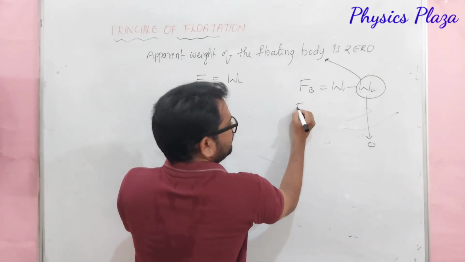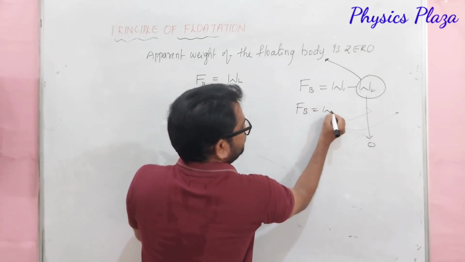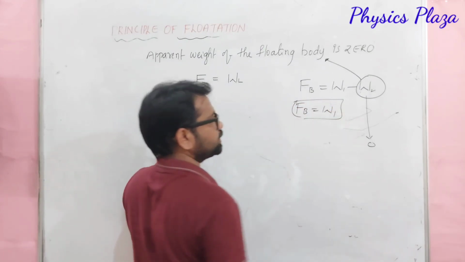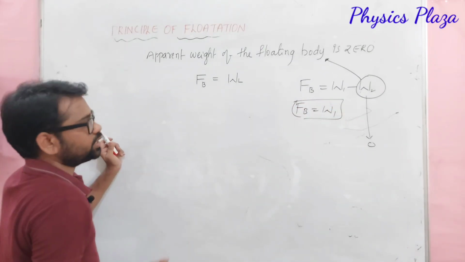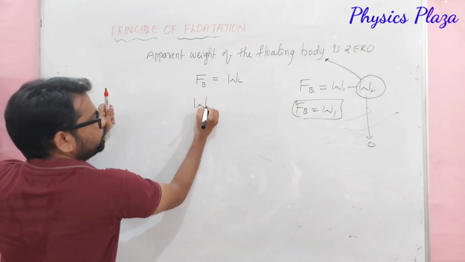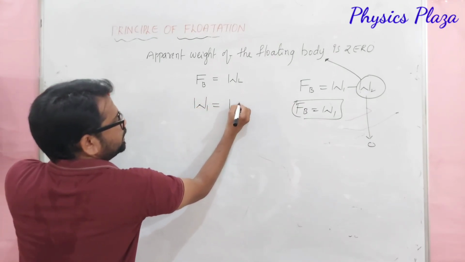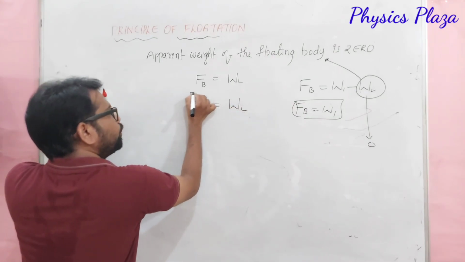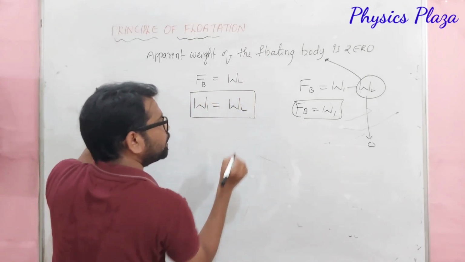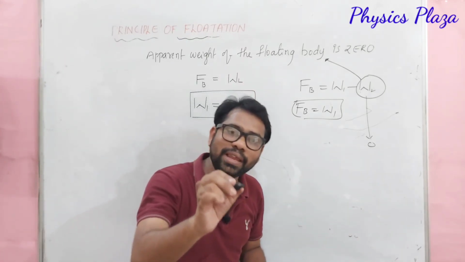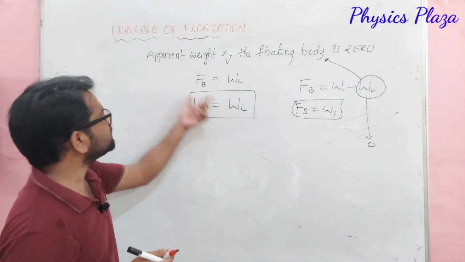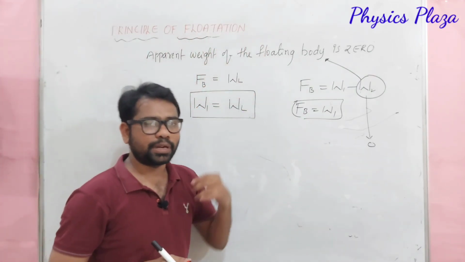So, can we write like this directly? FB is equal to W1. Of course, we can write FB is equal to W1. You substitute here. So, dear children, W1 is equal to WL. So, here the weight of the floating body is equal to the weight of the liquid displaced. So, this we can call the principle of flotation.